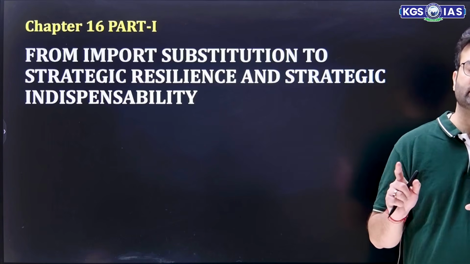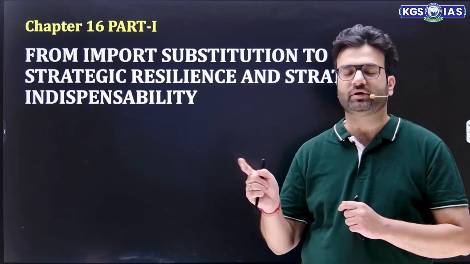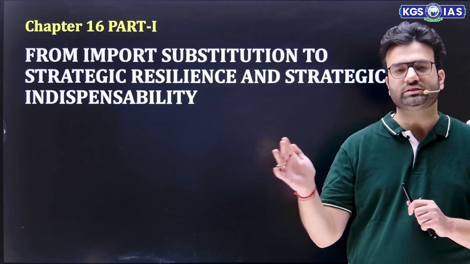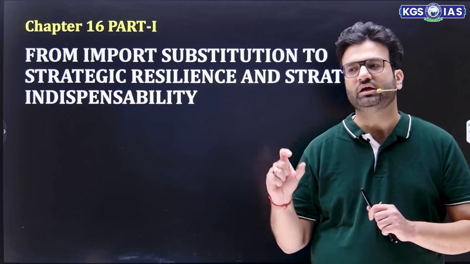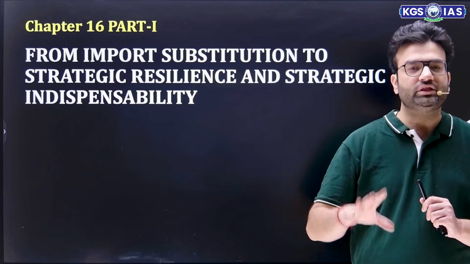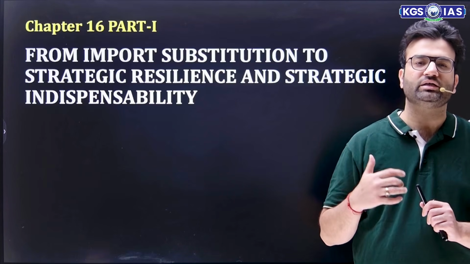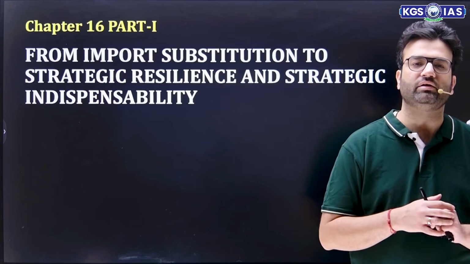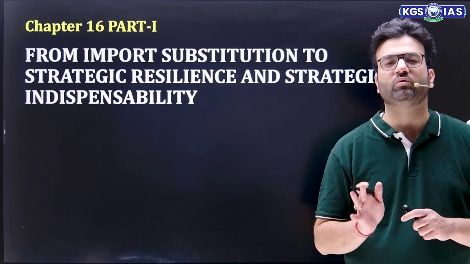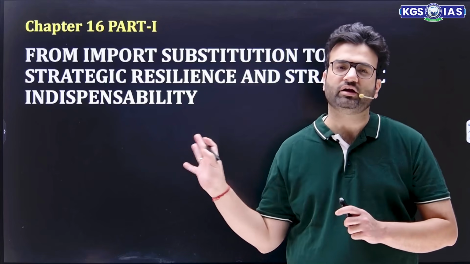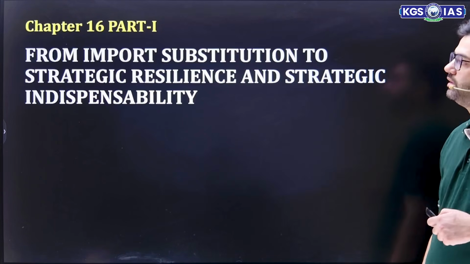Whatever we discussed from chapter 1 to chapter 15 led to economic growth and development, with the objective to make India a strategically resilient and strategically indispensable country, and how we can reduce our overall import and increase our export. This is what is discussed in chapter 16 part 1.